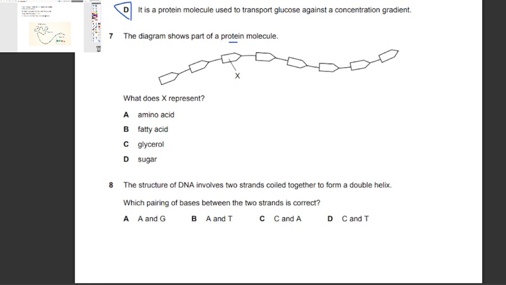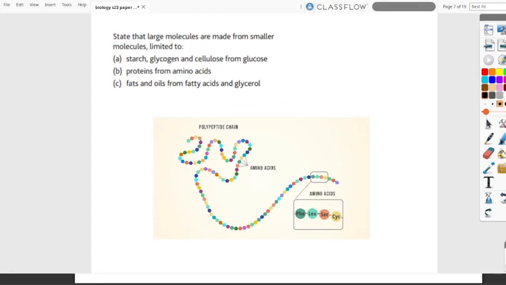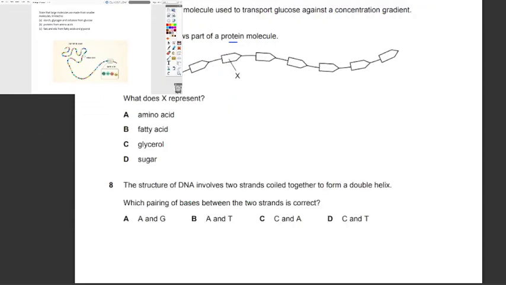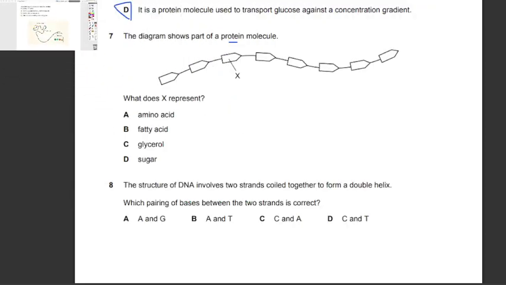To check this, we know, and this is from the syllabus, that large molecules are made from smaller molecules, limited to starch, glycogen. Okay, so proteins are made from amino acids, and there are about 20 different amino acids with different sequences forming different types of proteins. So the answer is going to be A.